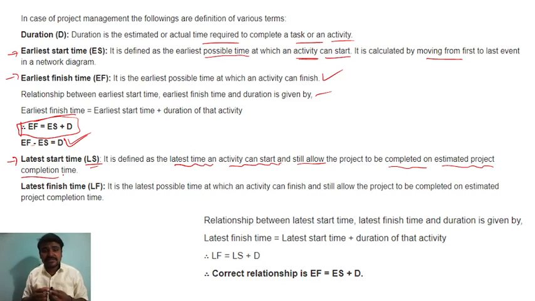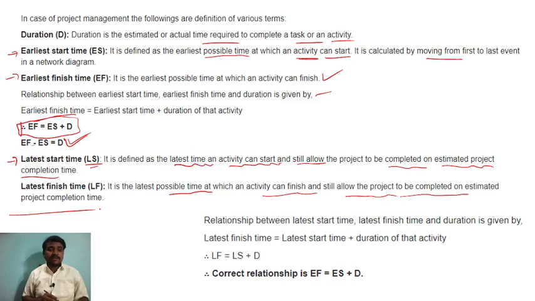And the latest finish time is also the same. It is the latest possible time at which an activity can finish and still allow the project to be completed on the estimated project completion time. I will give one example so that you can understand. For example, if you started today on slab concreting, and your duration is 5 days, you have to complete this activity and the whole project within 5 days. So that is the latest finish time, right?